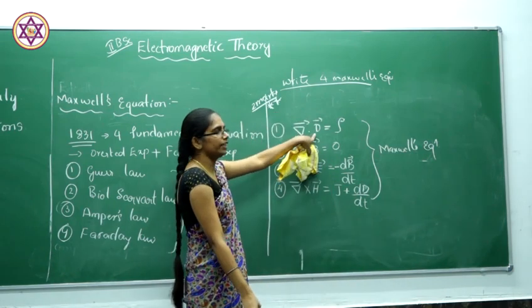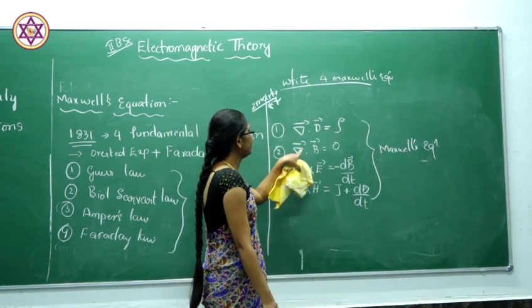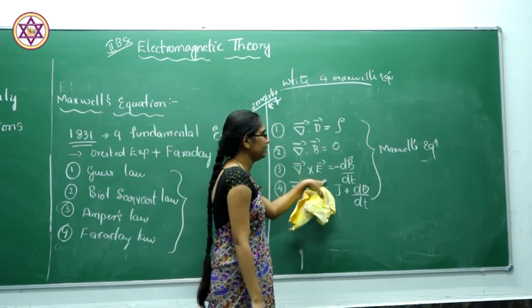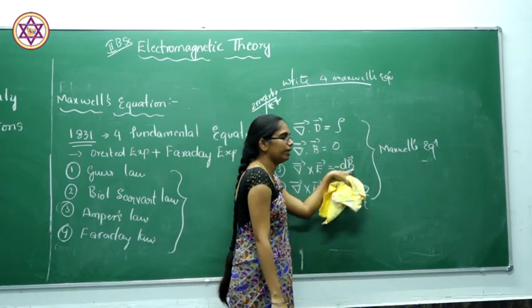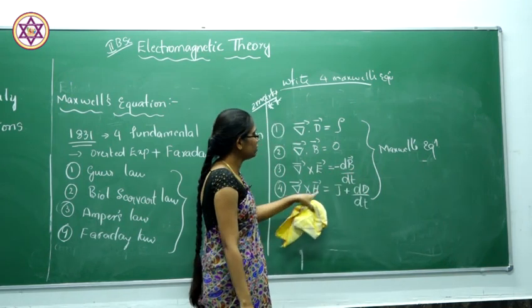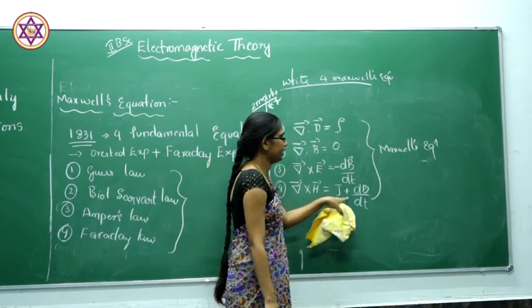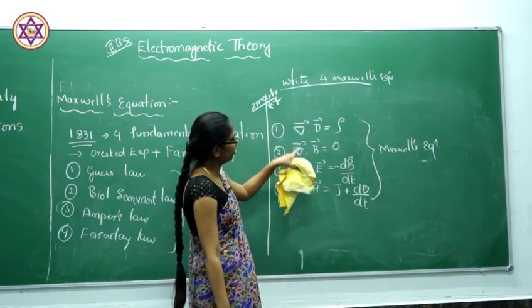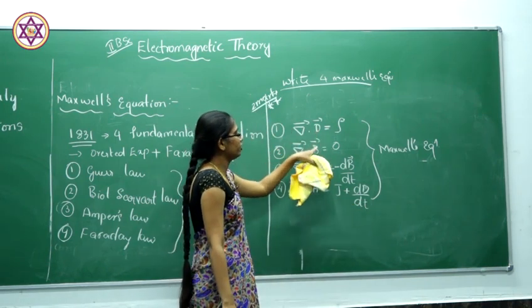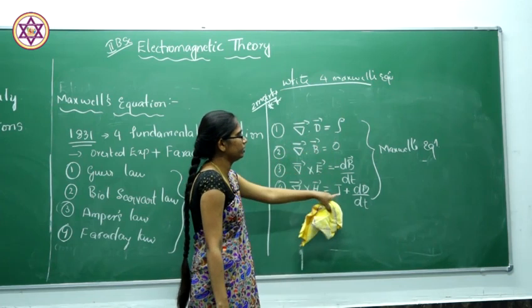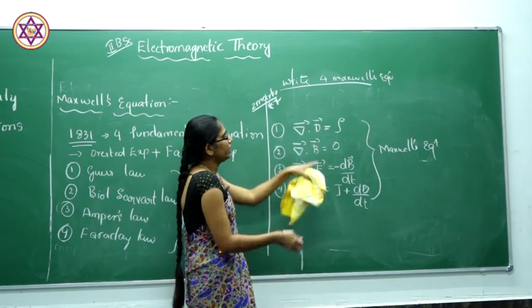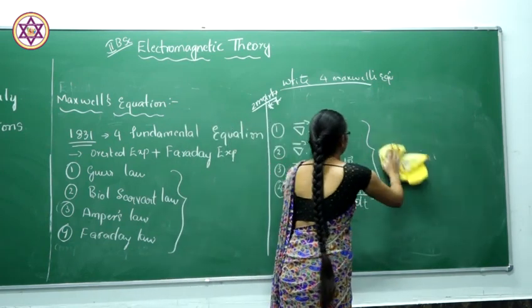So, del dot D will be equal to rho, del dot B will be equal to 0, del cross E will be equal to minus dB by dt, del cross H should be equal to J plus dD by dt. So, let us understand what the terms are: what is D, what is B, what is E, what is H, what is J, what is rho. Before going to that, we can rewrite this equation like this.